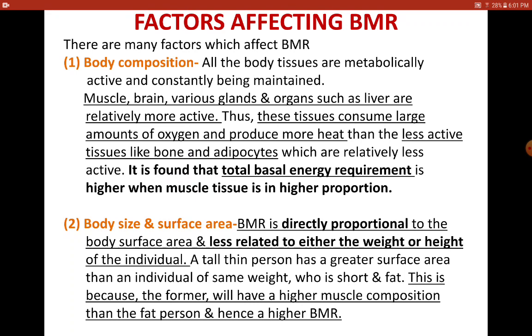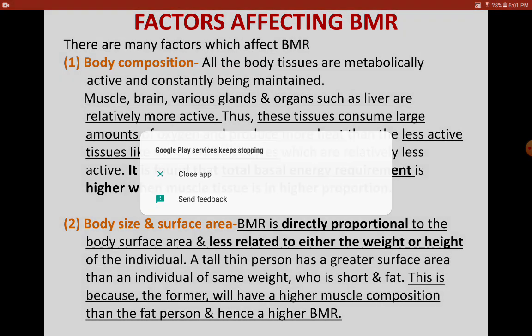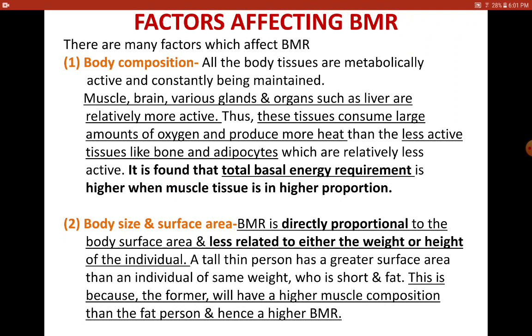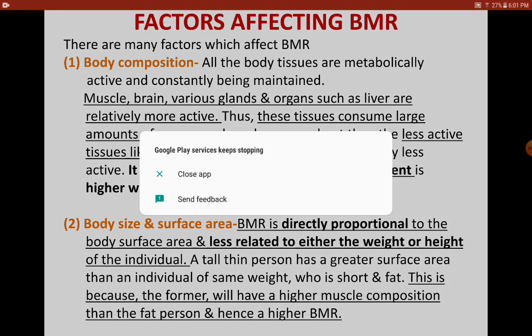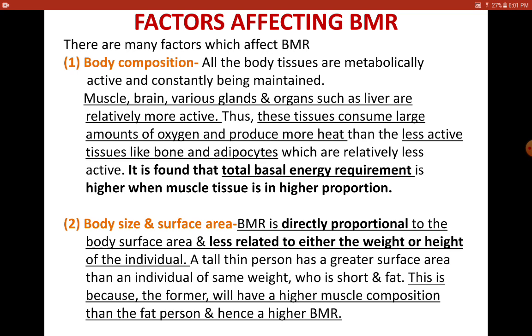There are many factors which affect BMR. First and foremost is body composition. Body composition talks about how different organs or tissues are related to BMR. Certain tissues in the body, like the muscle, brain, various glands which release hormones or enzymes, and organs such as liver, are always metabolically active compared to tissues like bone and adipocytes.